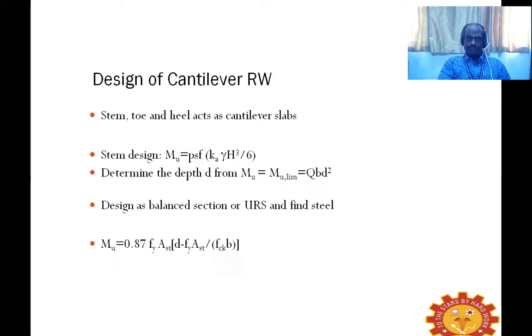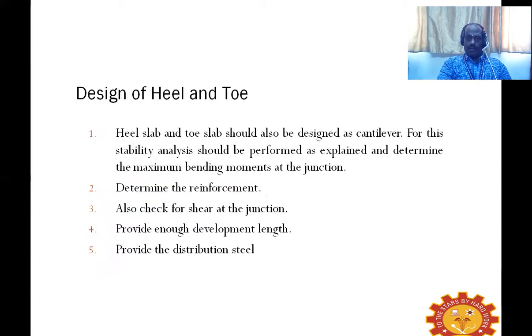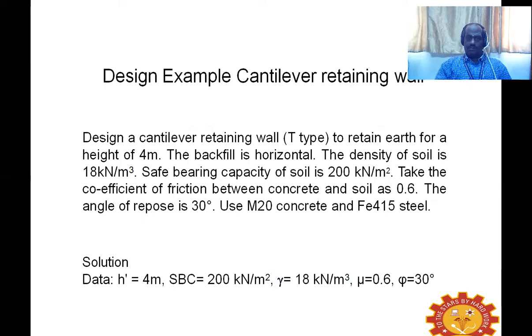And coming to our design, we know that the elements, stem, toe, and heel, all act as cantilever slabs. So we have to design the cantilever slabs. And we start with an example of cantilever retaining wall design.